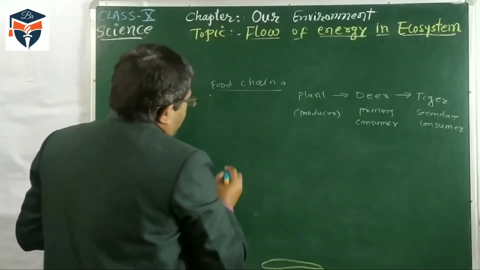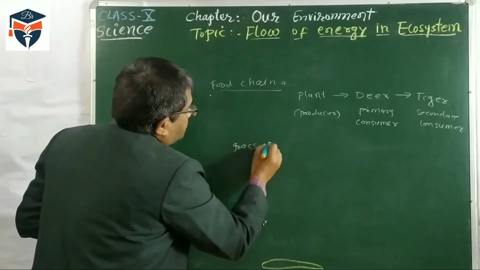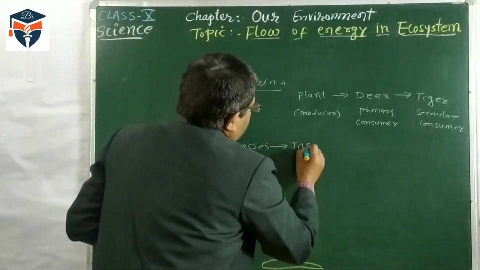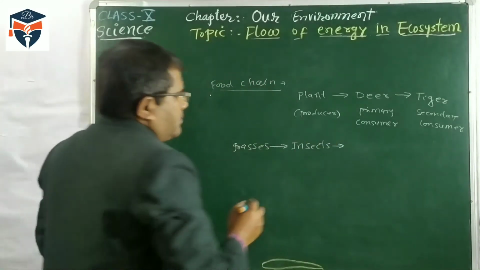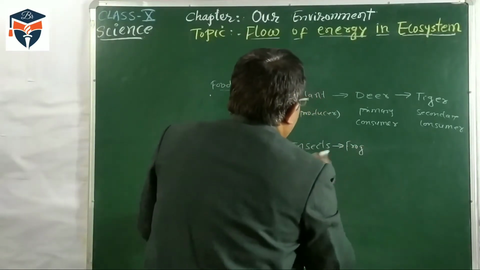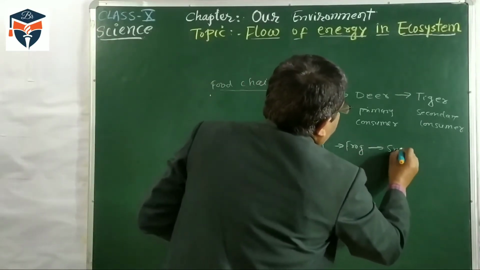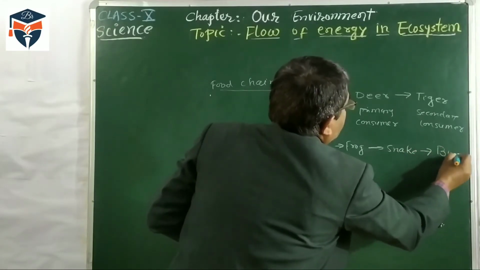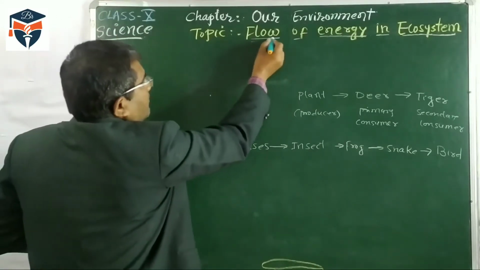Another food chain I am taking as an example: grasses, then insects, since grasses are eaten by insects. Insects are eaten by frog, then snake, and the last one I am taking is bird. With these two food chains, we have to understand the flow of energy.